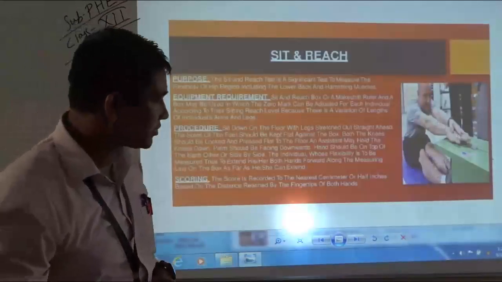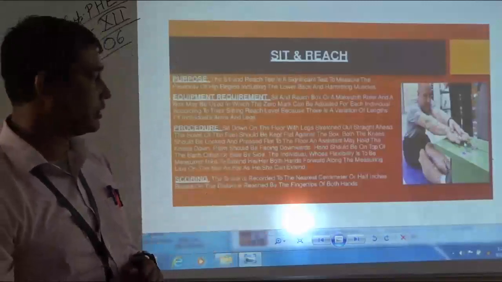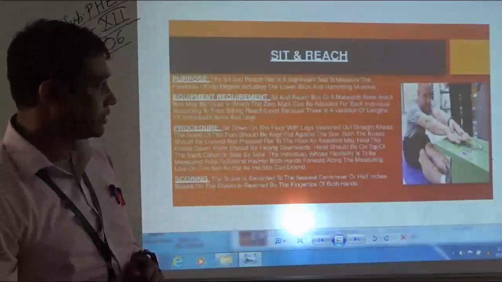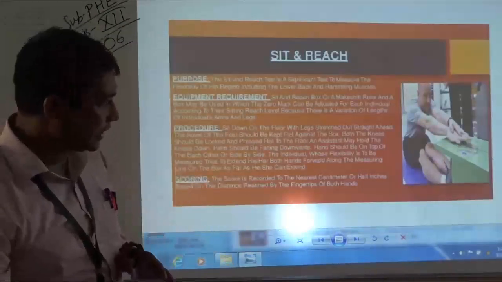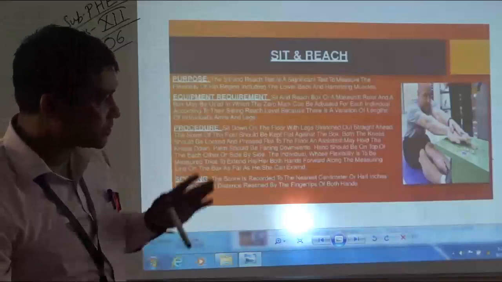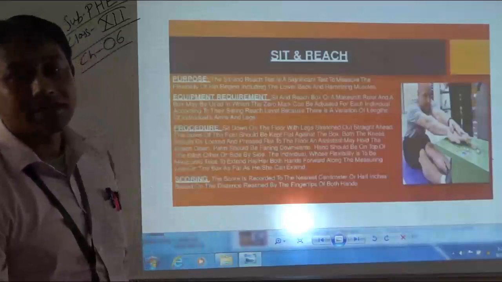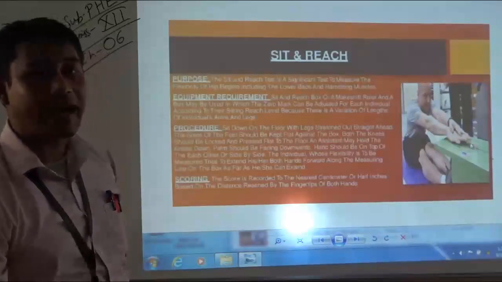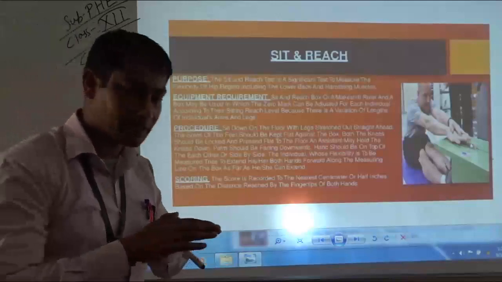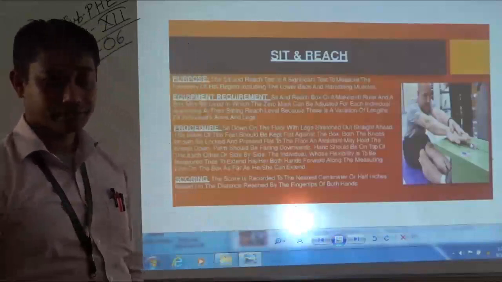So the subject will try to reach out as far as possible. Here you can see this is a slider, and the measuring scale is fixed on the top of the sit and reach box. The slider will keep moving as the subject keeps moving forward.